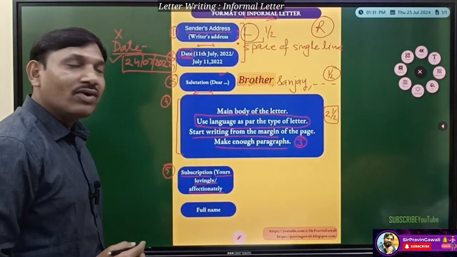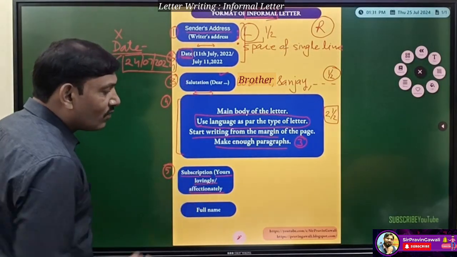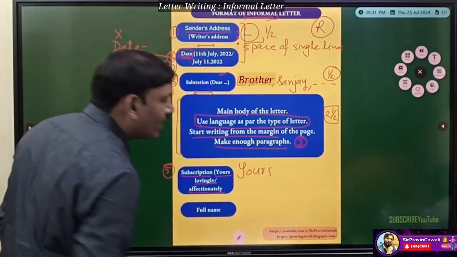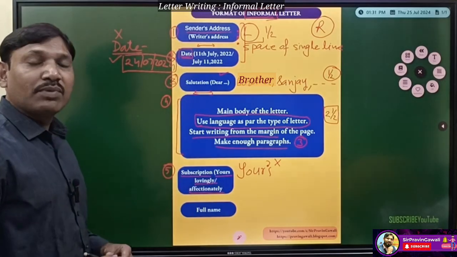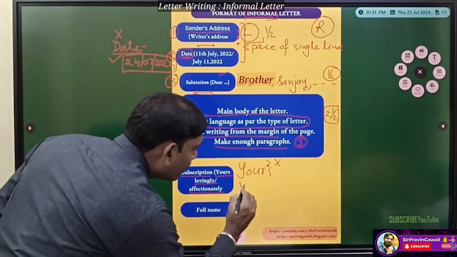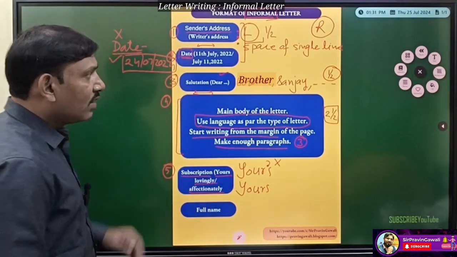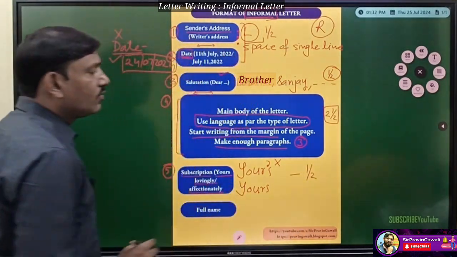Okay, students. Otherwise, in a formal letter, we can't use such kind of words. Now, one of the important things: when we write "yours", Y-O-U-R, we should not use an apostrophe here. So we just have to write "Yours lovingly". Okay? If you use one, you will get half marks. Okay, students, understood now?